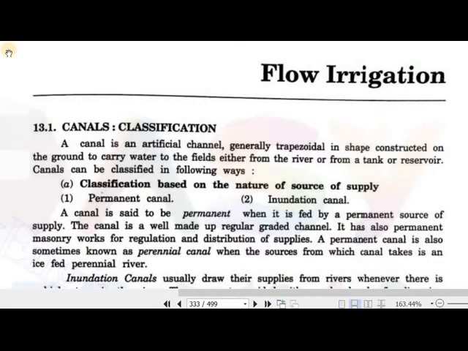Bismillahirrahmanirrahim. Our lecture today is about flow irrigation and the classification of canals. We have already studied canals and their design in detail. A canal is an artificial channel, generally trapezoidal in shape, constructed on the ground to carry water to the field, either from a river or from a reservoir and so on.